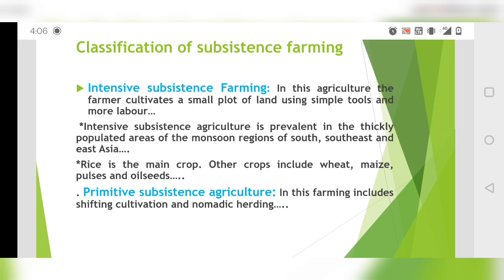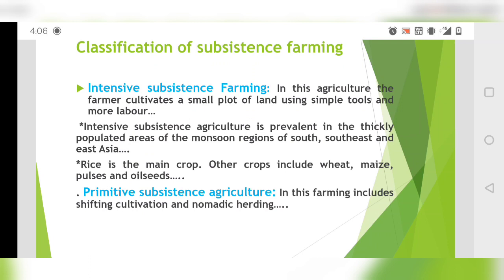Intensive subsistence agriculture is prevalent in the thickly populated areas of the monsoon region of Southeast Asia and East Asia. If you see these regions on the map, you will find that India, China, Philippines, Indonesia, Malaysia are part of these regions.